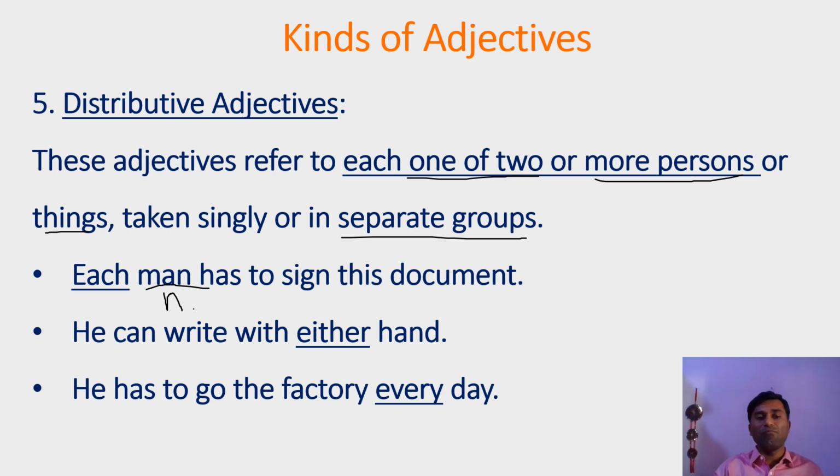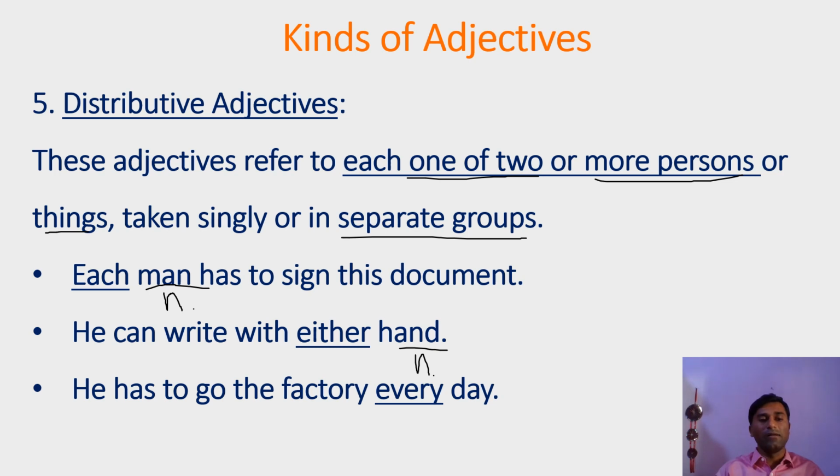In the next example, he can write with either hand. Here, hand is a noun and either is an adjective. So he can write with either hand. What does it mean? It means he can write with both hands. But here, either is used as a distributive adjective. It refers to each one of two hands. Either describes hand, so it is an adjective and it is a distributive adjective.